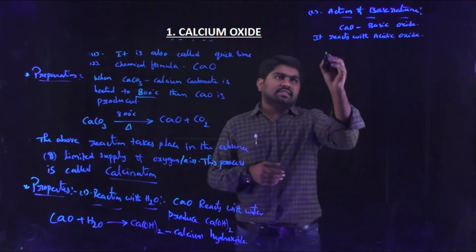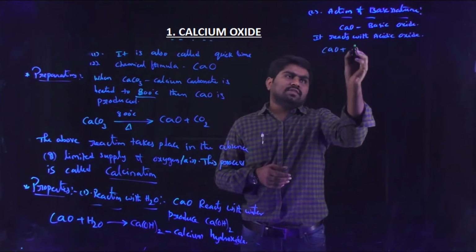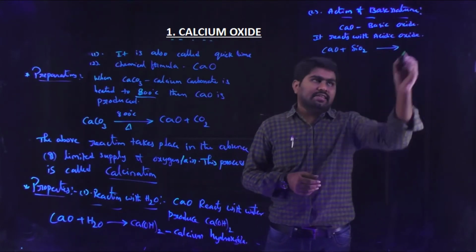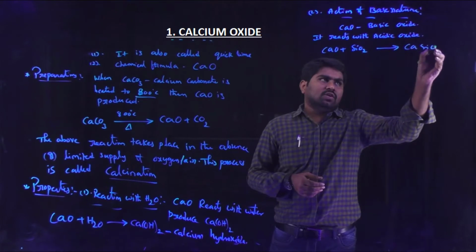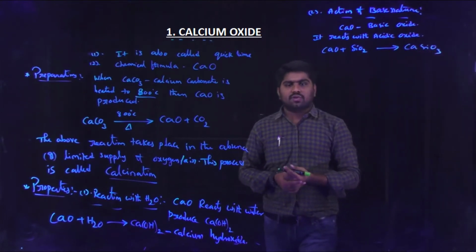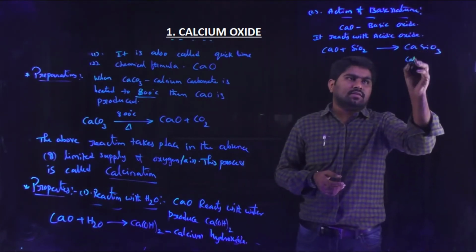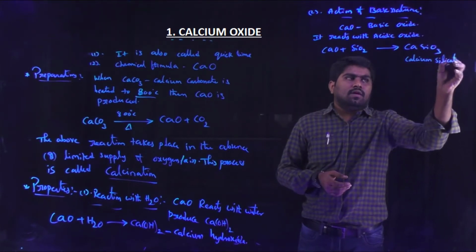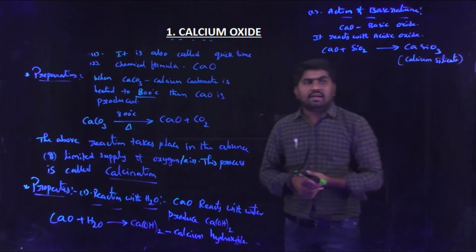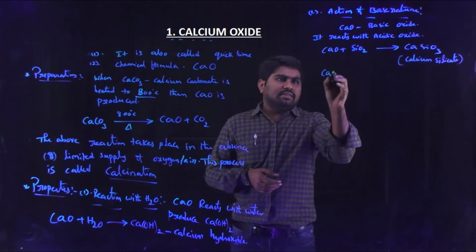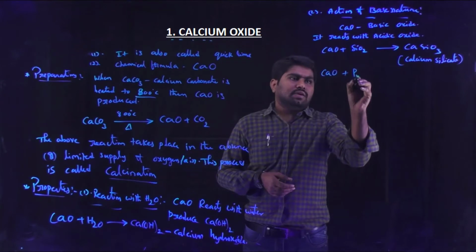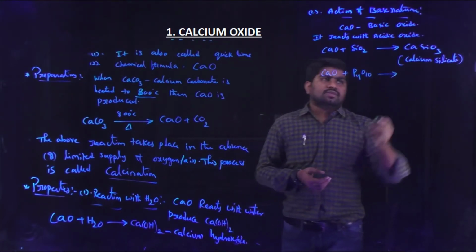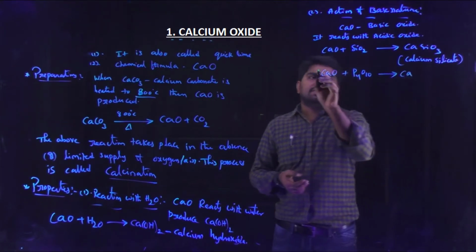I am writing the reaction here. Calcium oxide plus SiO2, silicon dioxide, produces calcium silicate. It also reacts with another acidic oxide, P4O10. Six molecules of CaO react with P4O10 to give calcium phosphate.